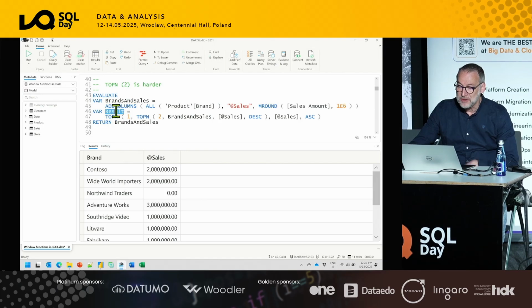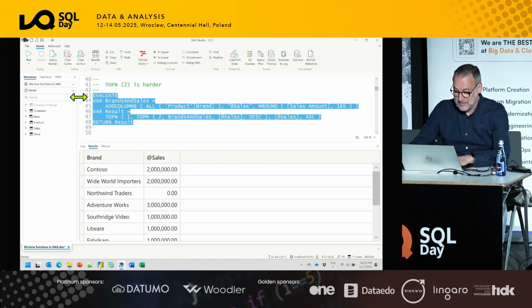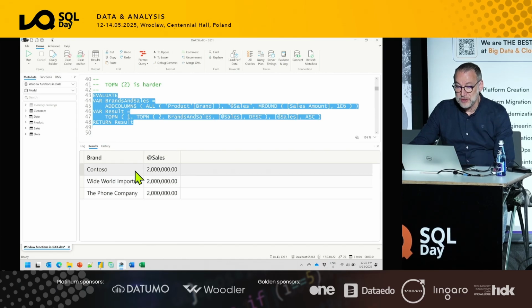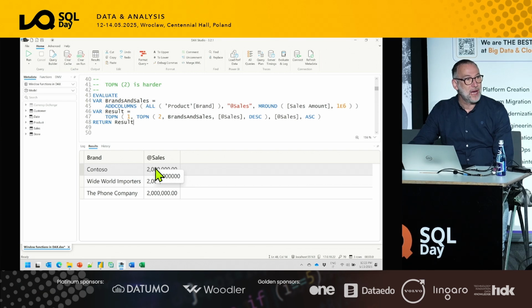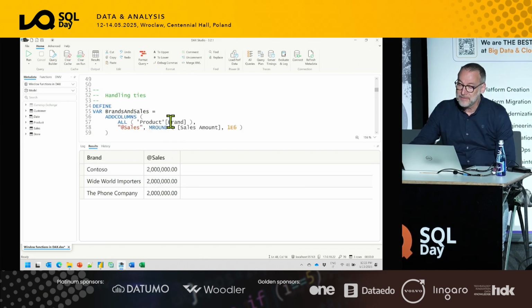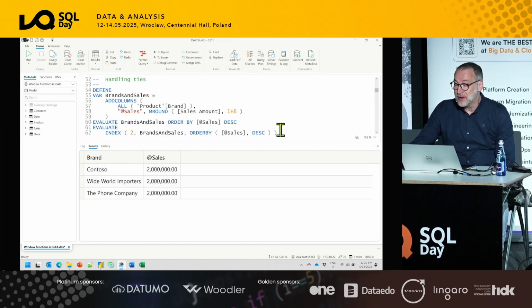What happens if I return top n? I obtain Contoso, Whiteword Importers, and the phone company. So I get 3 rows out of the table. That is kind of annoying because it means that you are never sure that you will actually find one row only. Index is a bit smarter than that.